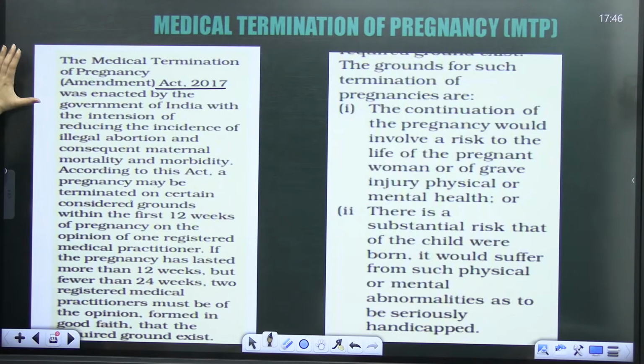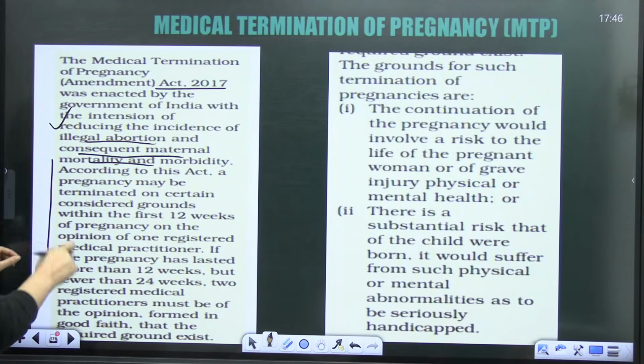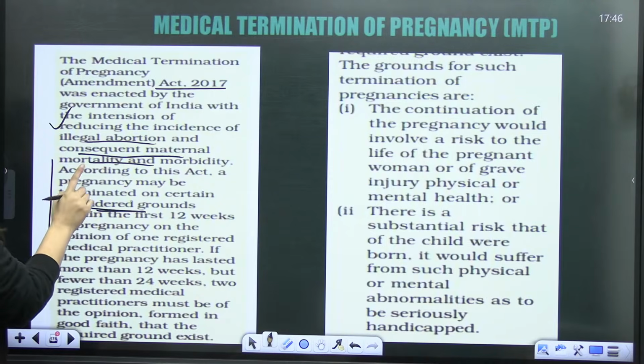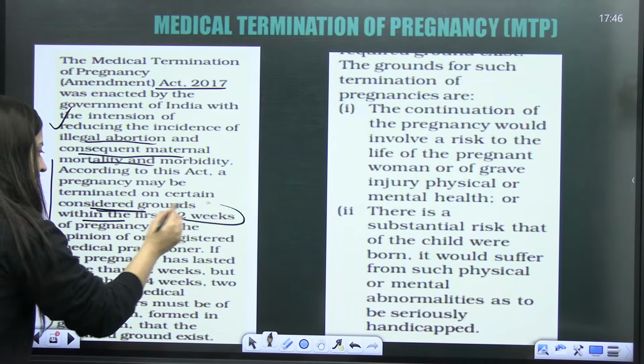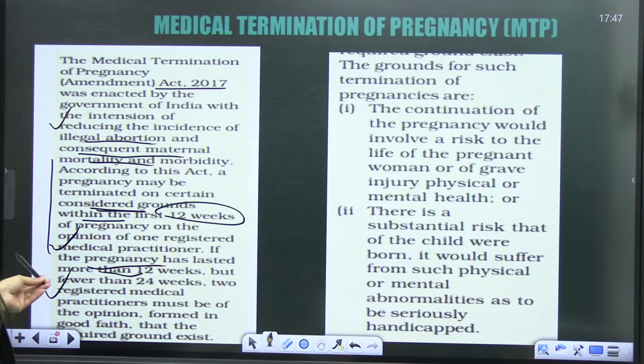So it was enacted by the government of India with the intention of reducing incidences of illegal abortion and consequent maternal mortality and morbidity. According to this, a pregnancy may be terminated on certain considered grounds within the first 12 weeks of pregnancy on the opinion of one registered medical practitioner. If the pregnancy has lasted more than 12 weeks, then two registered medical practitioners must be of the opinion, formed in good faith, right?